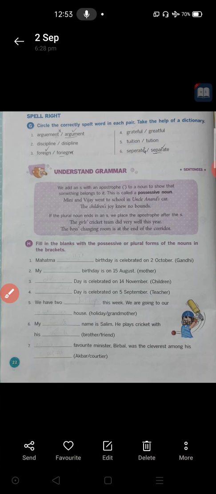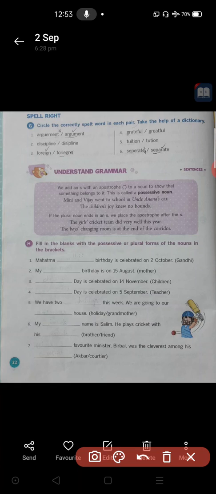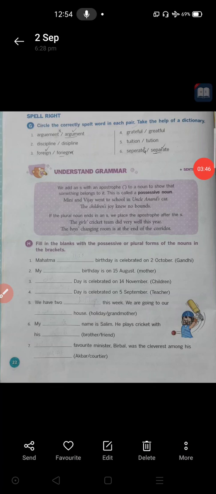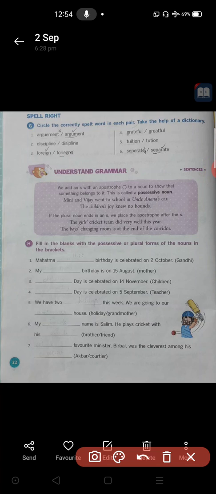Next, sixth one, separate. SEPERATE, SEPARATE. So which is the correct word? Separate is the second one. Check it out. If it is wrong, you send me a message, Guruji, it is wrong, or it is correct, Guruji. So please check it out. SEPARATE. Which is correct here? Check all those spellings in your dictionary and circle them.